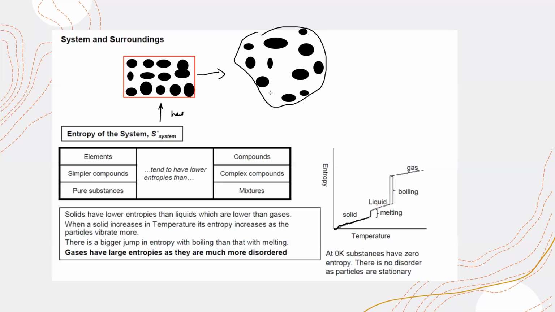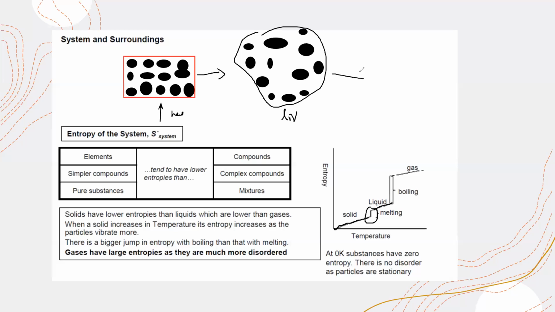The average kinetic energy of the particles is the same, but they are moving away from each other, which increases the randomization of the particles. You can see there's an increase in entropy when the solid is melting. Once all of the solid is converted into liquid, you further supply energy. Increasing temperature means increasing the energy, and increasing energy means increasing the entropy.